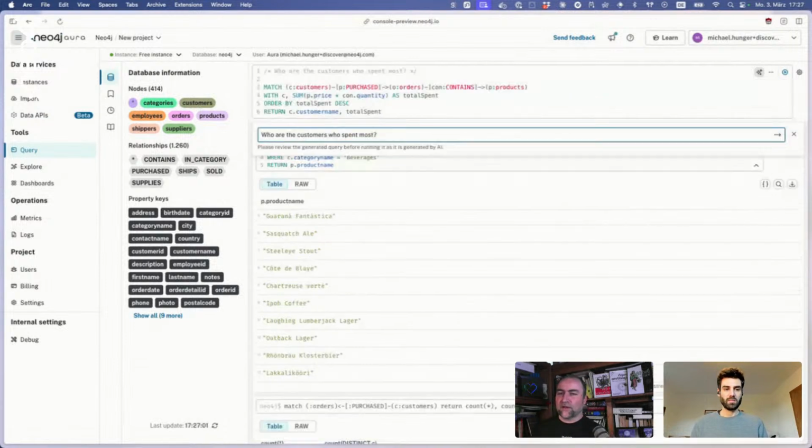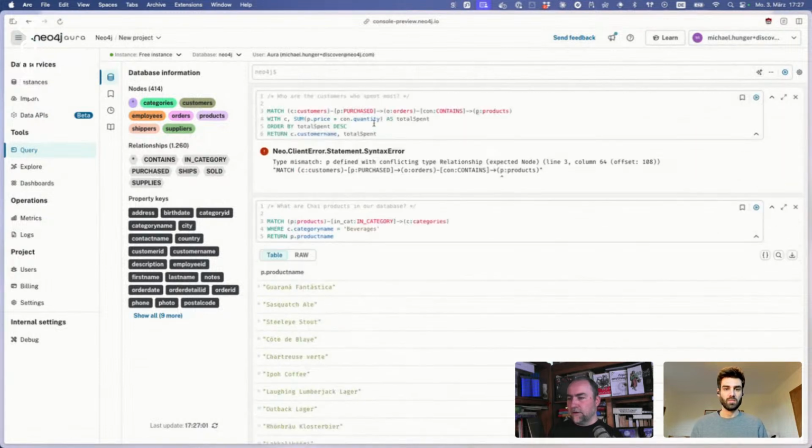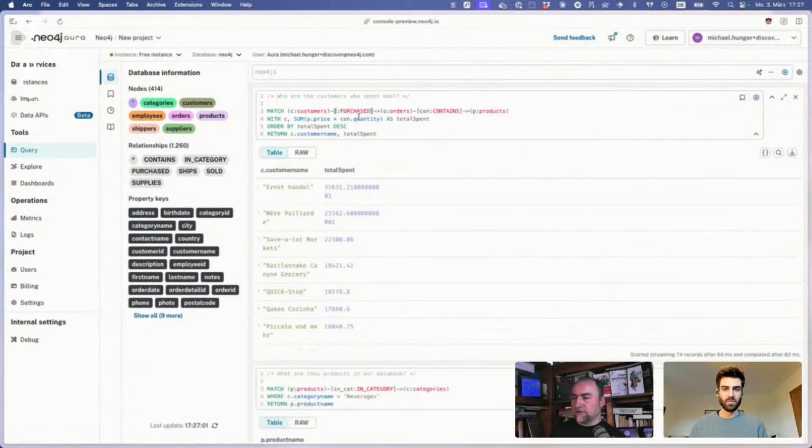Let's see. It needs to look at customers who purchased an order which contains a product, and then it takes the product price and the quantity from the relationship, which is really interesting. It detects that it can use the relationship property here, and then gets this customer's total spend, and then we get customer name and total spend. Hopefully it used something like P twice, once for purchase and once for product, but fortunately we can fix this really quickly. And now we see that Ernst Handel spent 35,000 currency units, whatever, it's probably dollars or something like that.